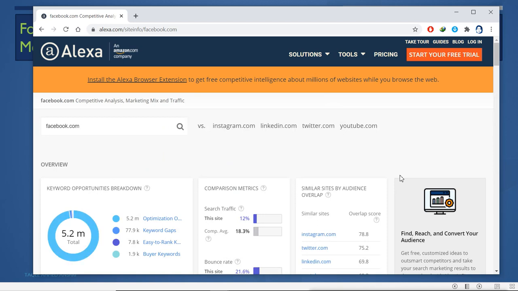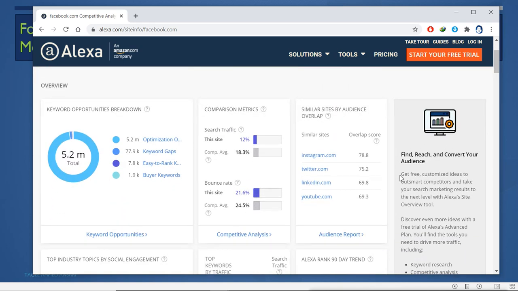And then you can see the whole statistics here. In the keyword opportunities breakdown, you can see optimization opportunities, keyword gaps, easy to rank, and buyer keywords. Then here are comparison metrics: how this site compares to the average of other sites.